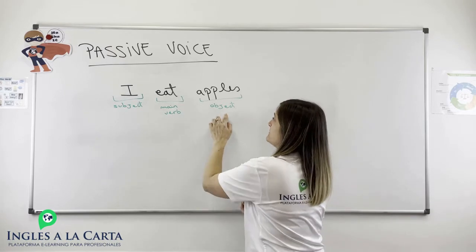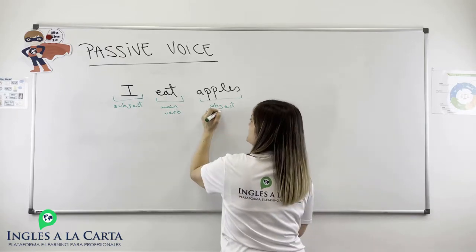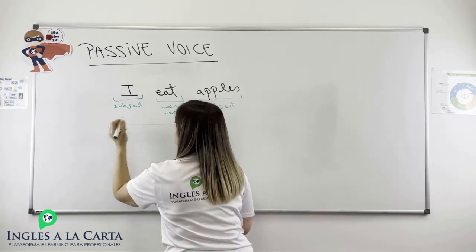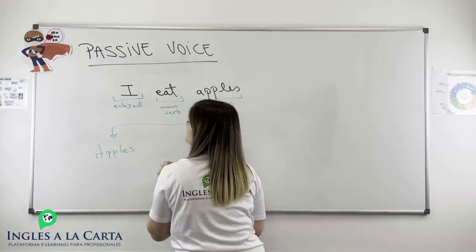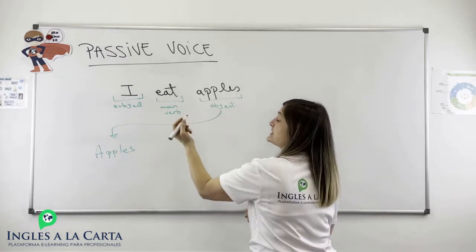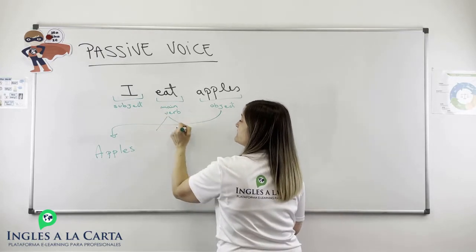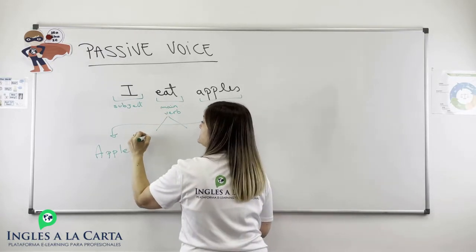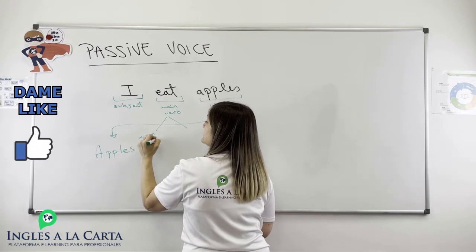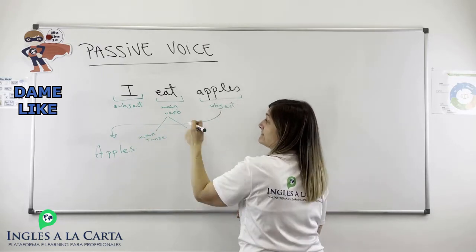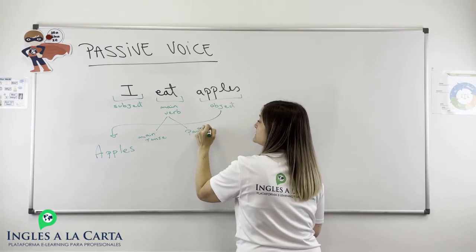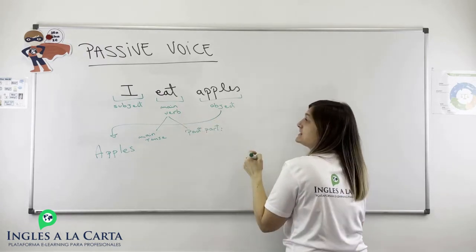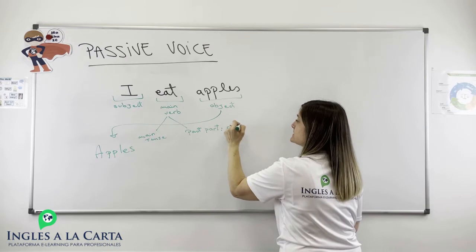This object is going to be now the subject, apples, okay? And in the main verb, we have to identify two things, the main tense, and as I said before, the main verb in the past participle, okay? In this case, eat, ate, eaten, right?